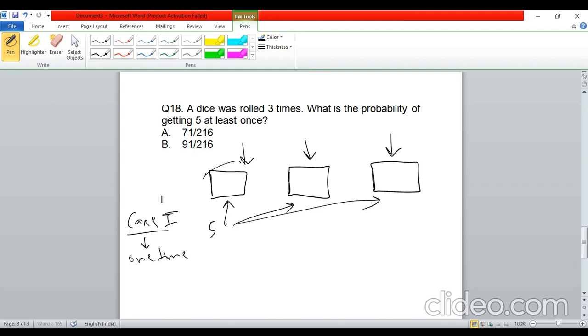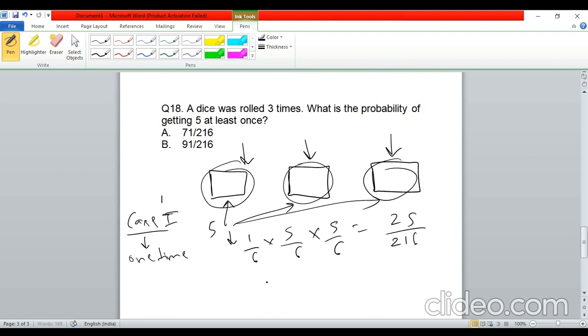Okay, if 5 came the first time and did not come the other two times, what will be the probability? Since the first time we got 5, the probability will be 1/6. If 5 did not occur the second time, that probability will be 5/6, and again here also 5 did not come, so this will be 5/6. So this will be 25/216, right? Now again there will be 3 cases like this. We assumed that 5 came on the first roll and did not come on the other two.